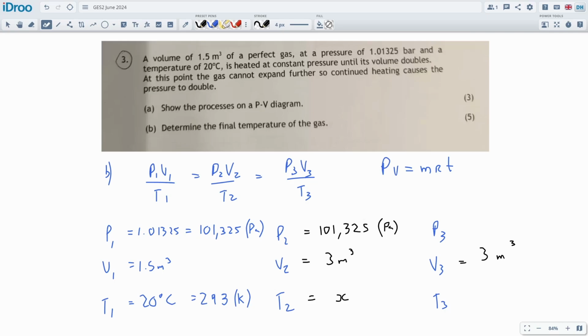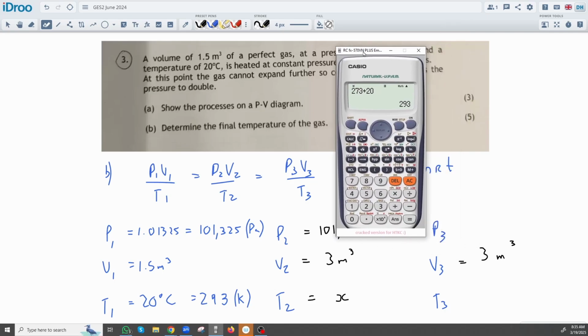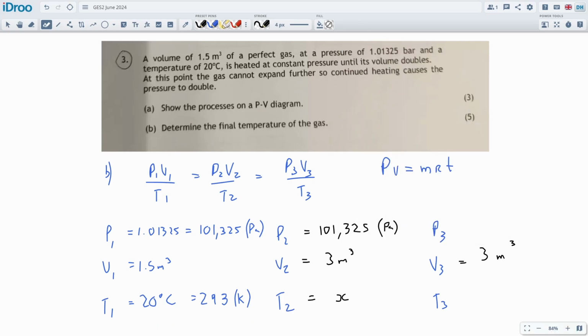So let's take this pressure and double it. So it's 101,325 times 2 to get 202,650 pascals. Okay, and then we're going to calculate the final temperature of the gas.